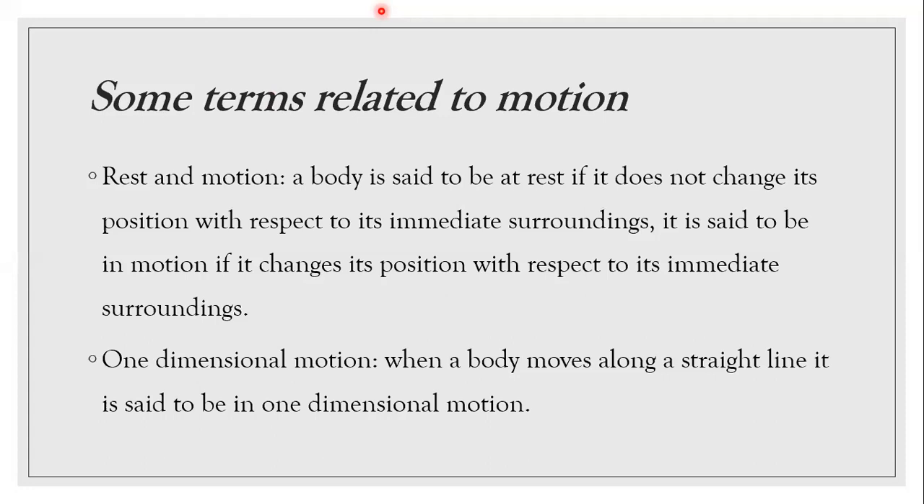And if something is changing its position, then it is said to be in motion, like a moving car, a moving bike. Then what is one dimensional motion? When a body moves along a straight line, it is said to be in one dimensional motion. Okay, any confusion in this slide? Please respond, any confusion in this slide?